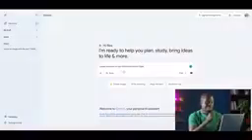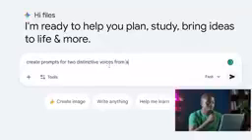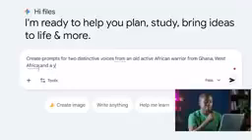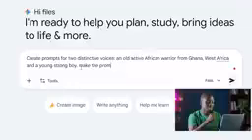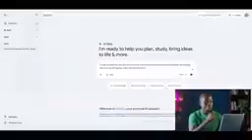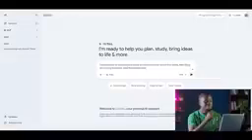So this is the interface of Gemini, and all I did here was to write: create prompt for two distinctive voices from an old active African warrior from Ghana, West Africa, and a young, strong boy. I kept the prompt short, because I don't want any long prompt that I'll have to copy back and forth always, right? So this was very important. Then I changed my model to thinking, and remember to always add the country. That will help with the accent very well.